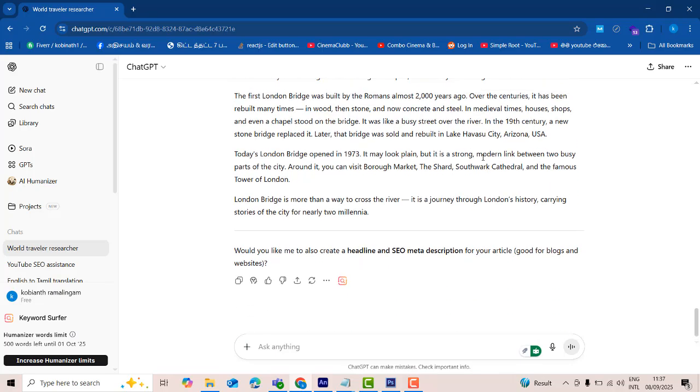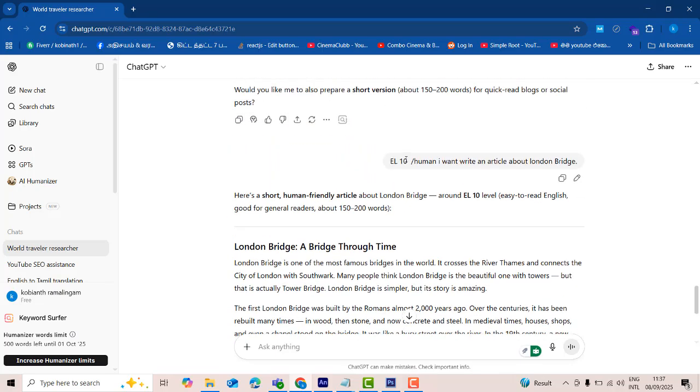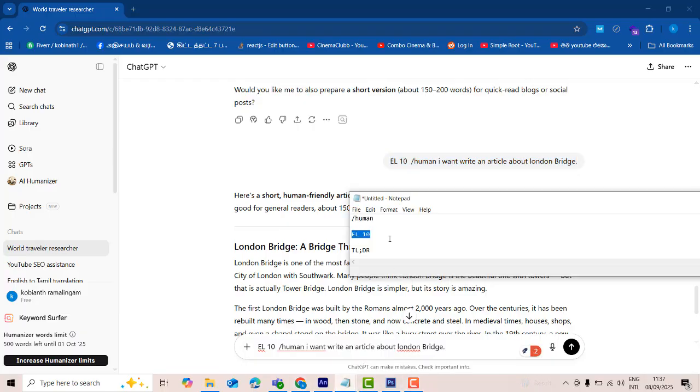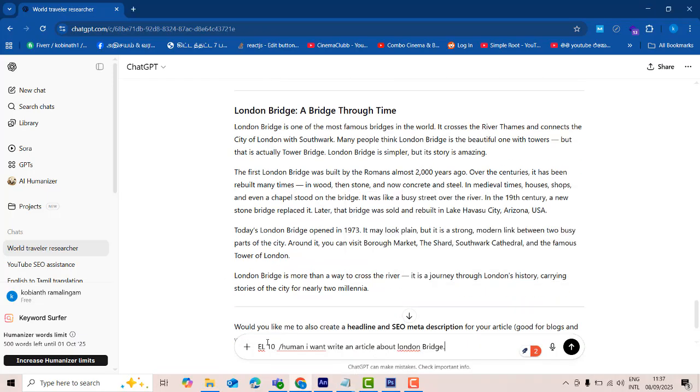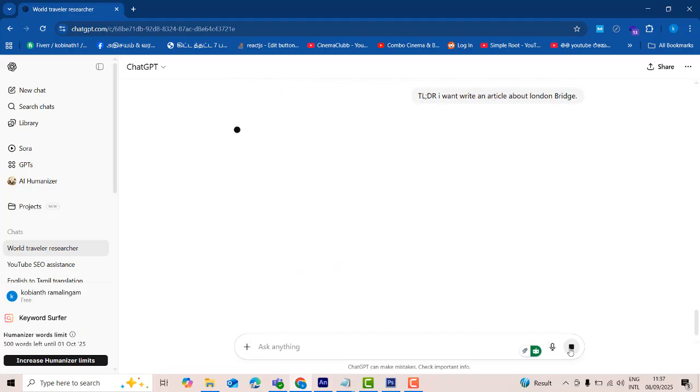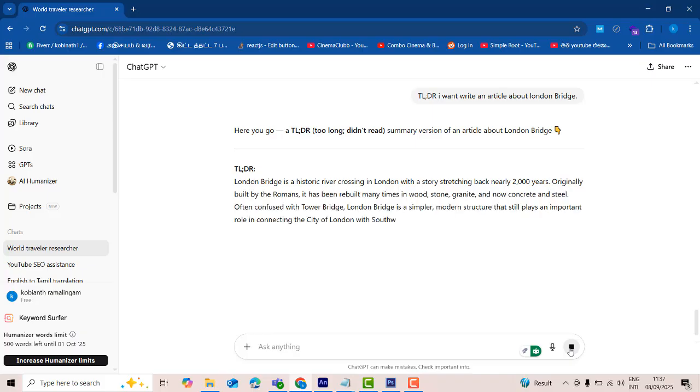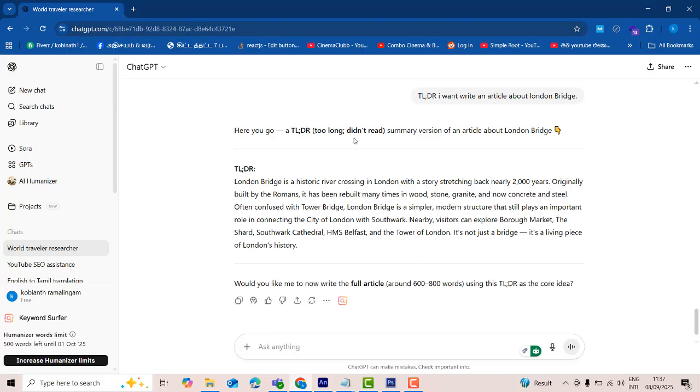So the same article, I'm going to write the same thing. I'm going to put TL here. Let's summarize and give these articles. These are the terms you have to use. I'm going to remove this human tag. Now you can write TL;DR here. If it's long, it will not be read. If the article is too long, no one reads it. So here it will be shorter.